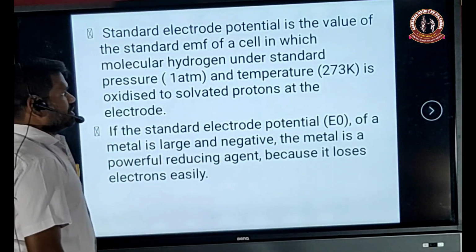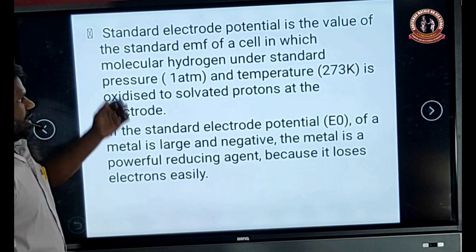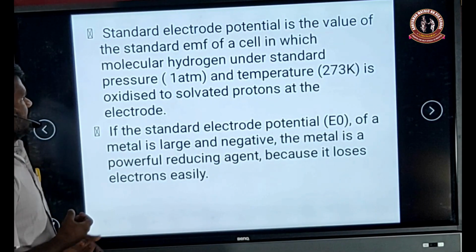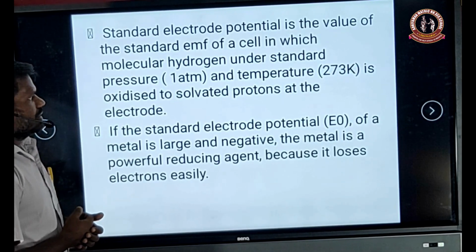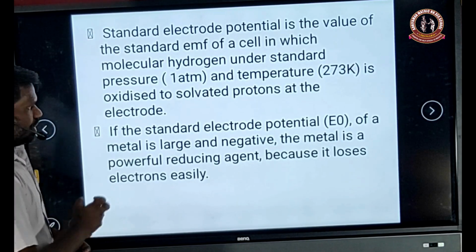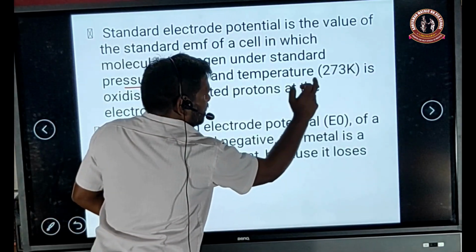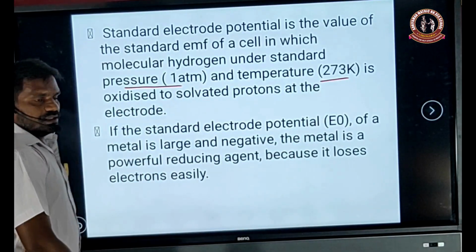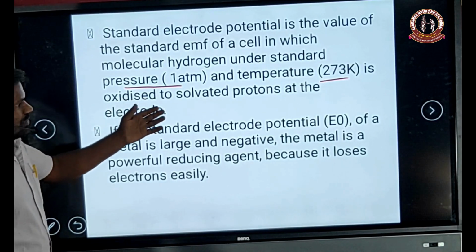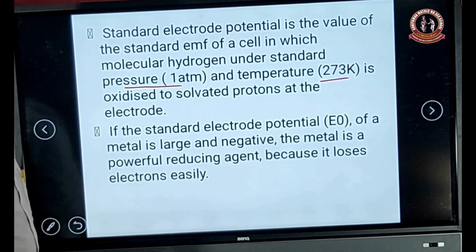Standard electrode potential is the value of the standard EMF of the cell in which molecular hydrogen under standard pressure, which means 1 atmospheric pressure, and temperature 273 Kelvin, is oxidized to the solvated proton at the electrode.